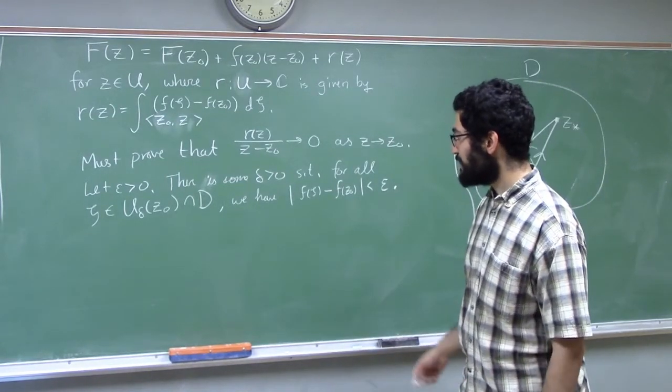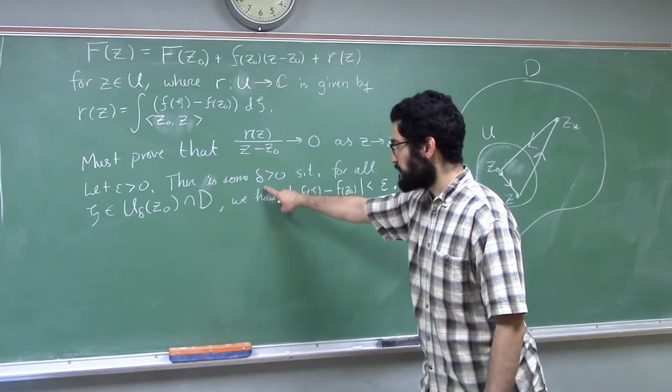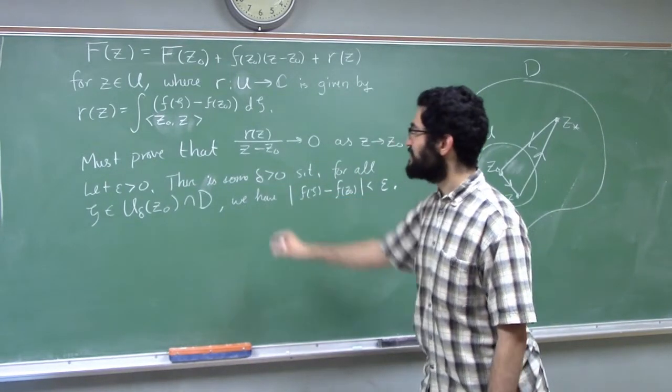Okay, so I have gotten this delta by using the continuity of little f at z naught.